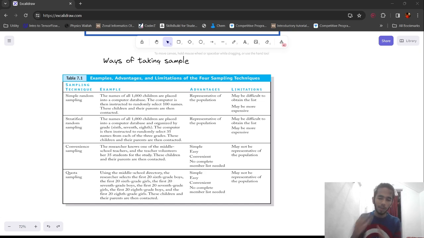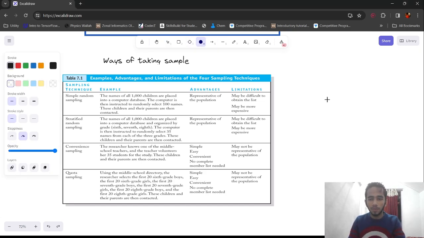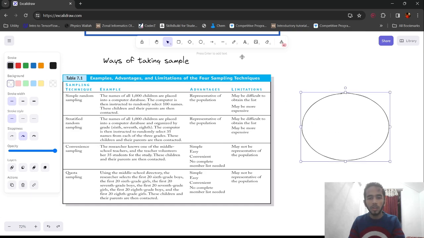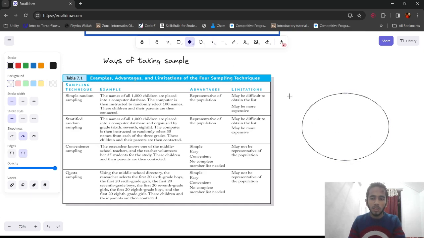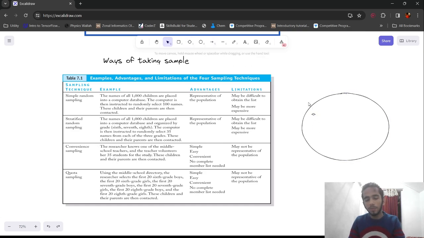Now, for example, say this is the population of Assam. Where is the drawing tool?